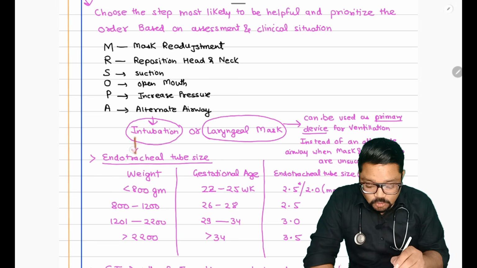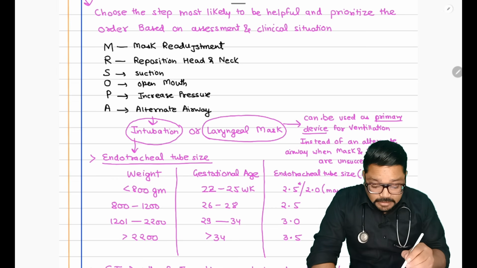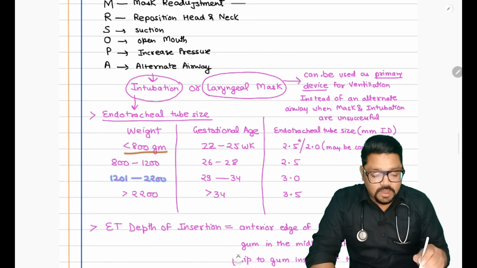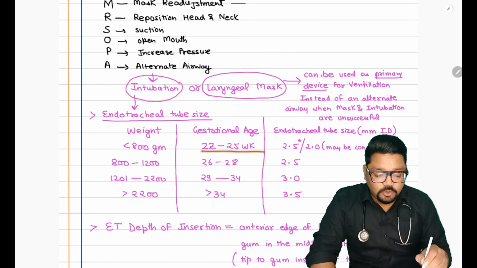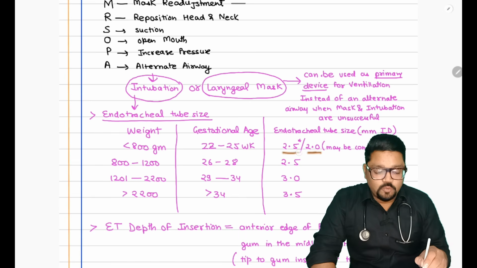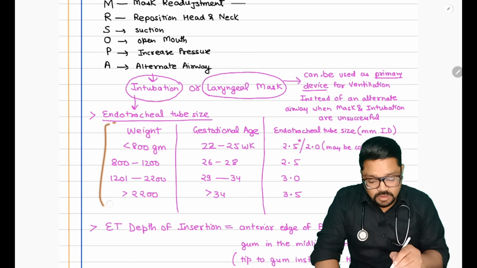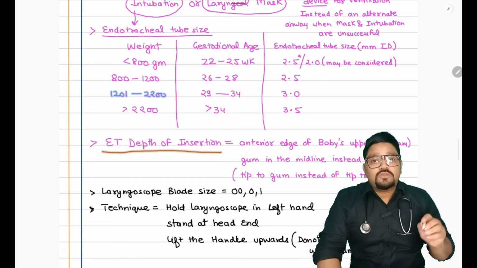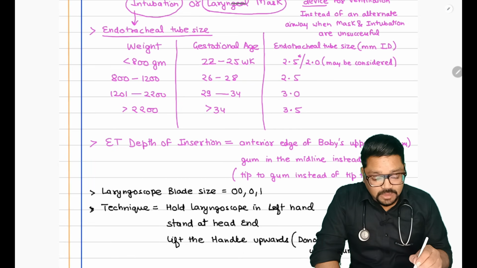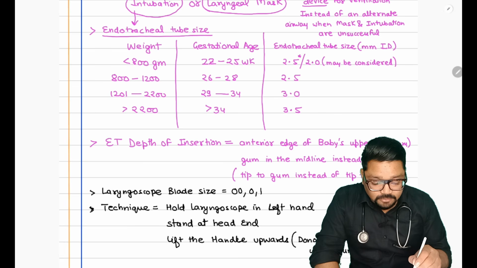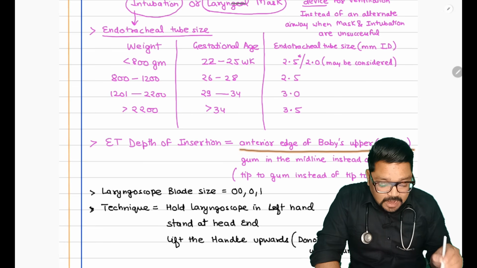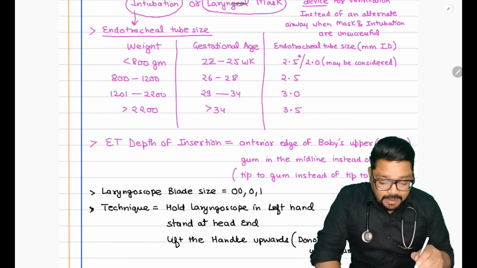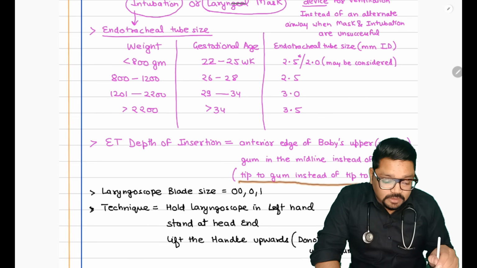And regarding the intubation, they have also updated the ET tube size. What they have said: for less than 800 grams, or 22 to 25 weeks, you are going to intubate with 2.0 or 2.5. Okay, you can read this change in the ET tube size. Then the depth of ET insertion has also changed. The depth of insertion should be calculated from the anterior edge of the baby's upper gum in the midline instead of the lip. So we are going to calculate tip to gum instead of lip to tip.